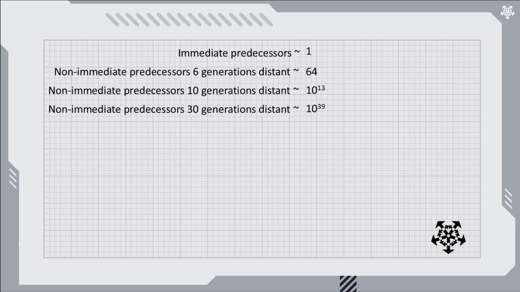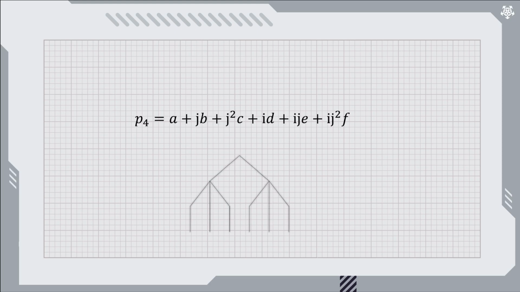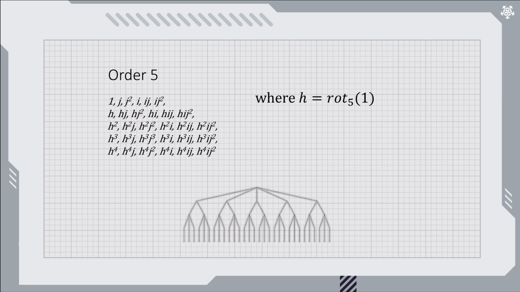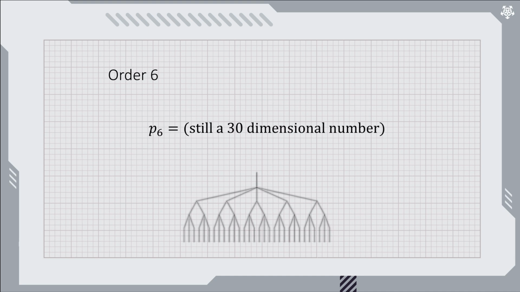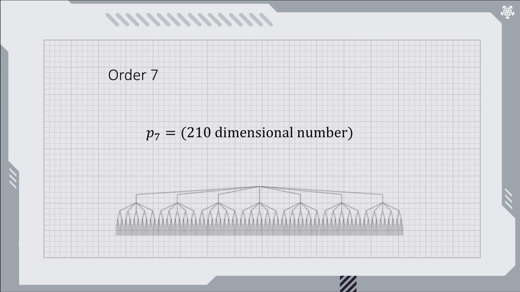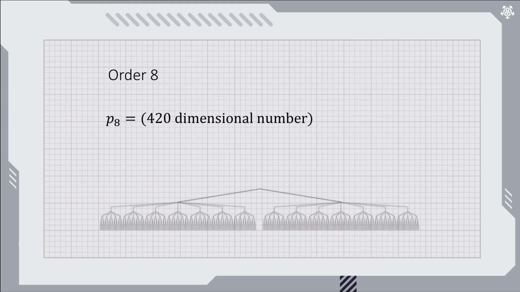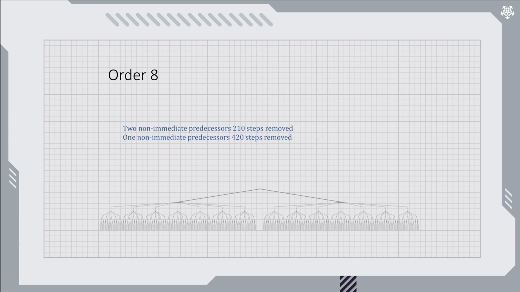The progression of dimensions follows this pattern. Order 4 gives us 6 dimensions and 1 interaction via a non-immediate predecessor. Order 5 multiplies this by 5, giving 30 dimensions. Order 6 maintains these 30 dimensions, but adds 2 weaker interactions. Order 7 gives us 7 copies of the 30-dimensional grid. Order 8 doubles this to 420 dimensions, with 2 new sets of even weaker interactions.